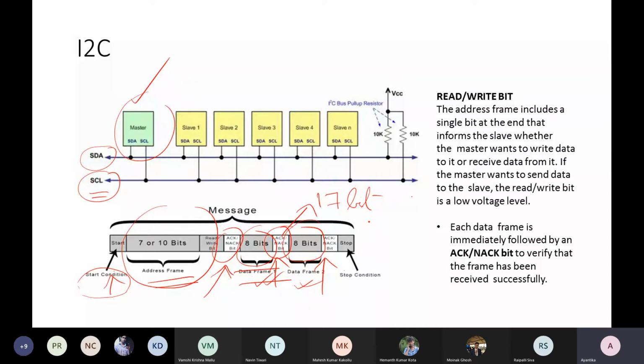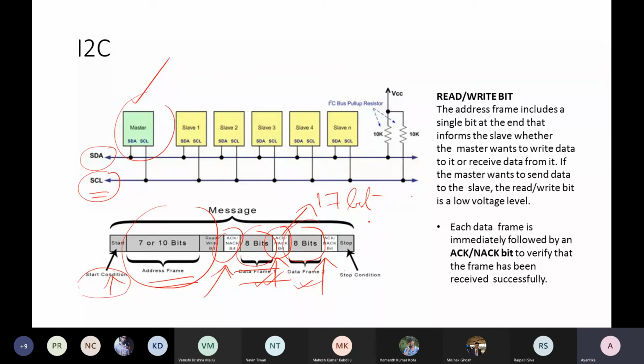Now from your approach, you are sending a single acknowledgement for the 17 bits. Since the whole 17 bits were not received by the receiver end, the receiver will not send any acknowledgement. The sender, the master, will understand, okay, whatever 17-bit data I have sent to the slave side was not verified properly, let's send it again. Okay. This is one approach.